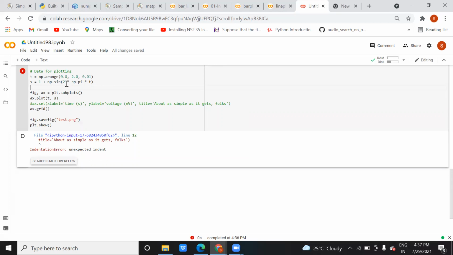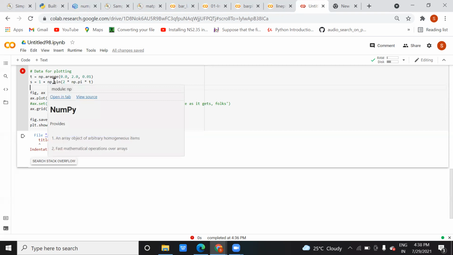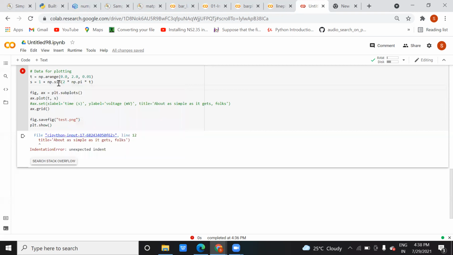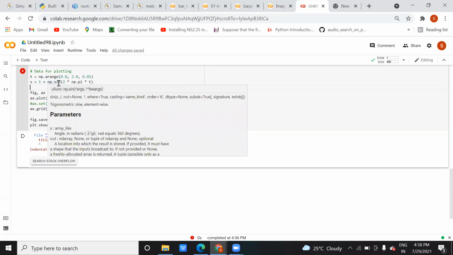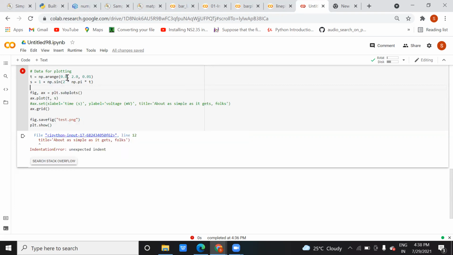If you don't want, you can replace it also. In place of this, you can try any other function and draw the graph. Actually, this was given as the example, that's why I've shown you. This graph is actually inside this numpy. You have a sinusoidal graph, and this pi is actually the radian, which means 180 degree. So 2 into 180 degree radian, you are converting this 180 degree into some value, and then you are multiplying the t value. What t value you are multiplying? That you are getting from this, that is 0.0, 0.01, 0.02. For every t value you will multiply here with this radian.